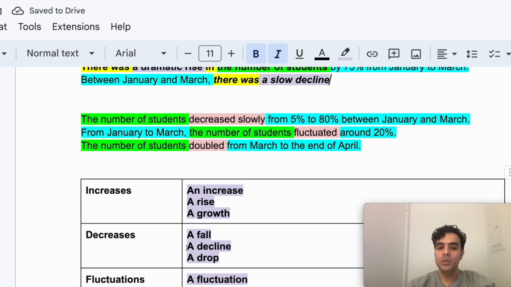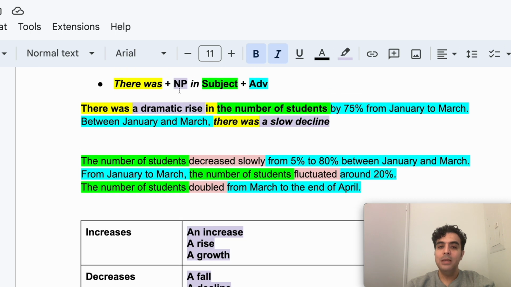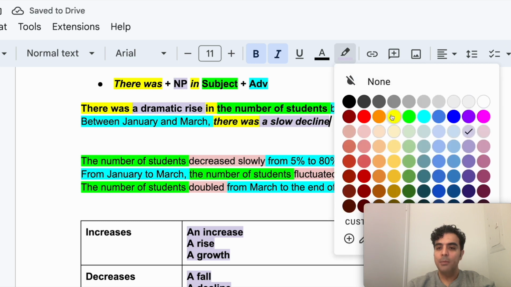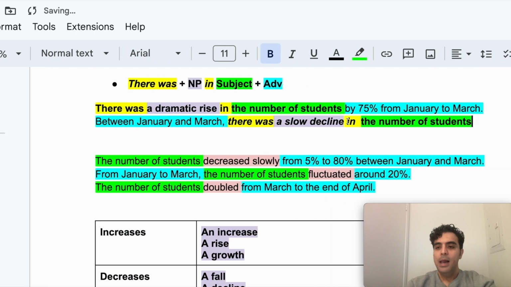Remember, decline was also a verb that I could use. And then what do I need to say? I need to say in something. So here, I'm going to say there was a slow decline in, and then the subject will be repeated. And guess what?